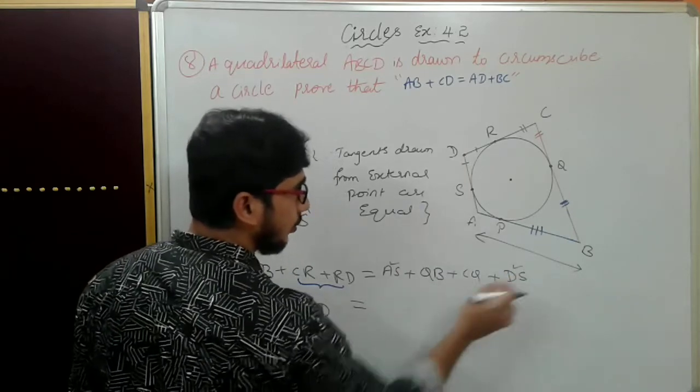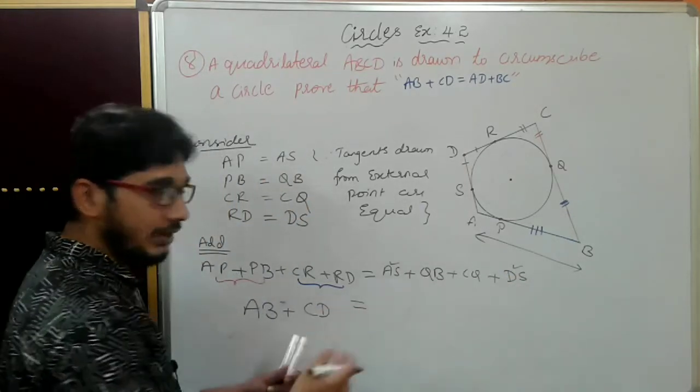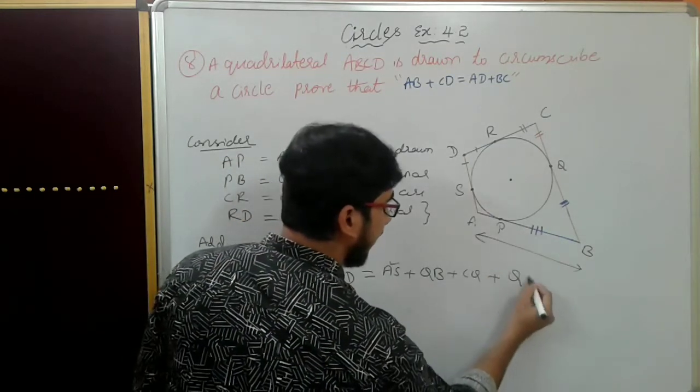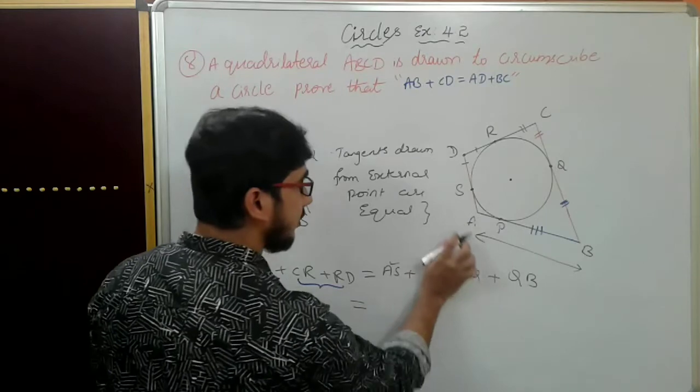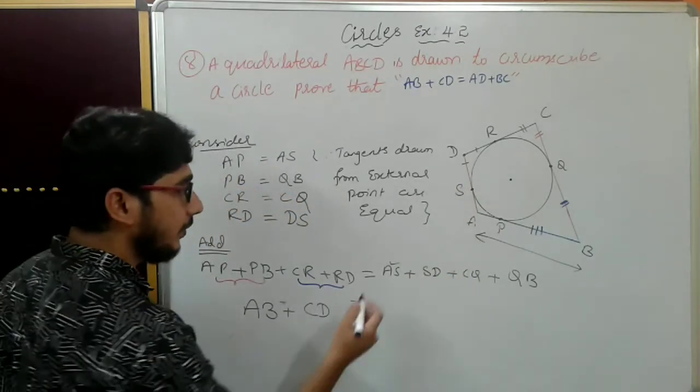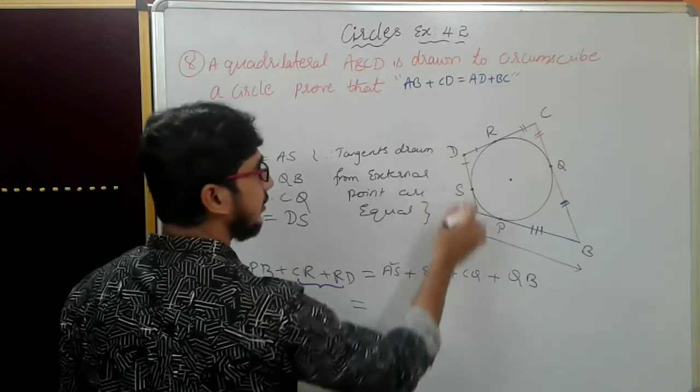Okay, add these two. So what will I do? I want them next to each other, so I'll write QB here, and I'll erase this and in this place I'll write SD. Just interchanging, nothing else. AS plus SD is nothing but AD.